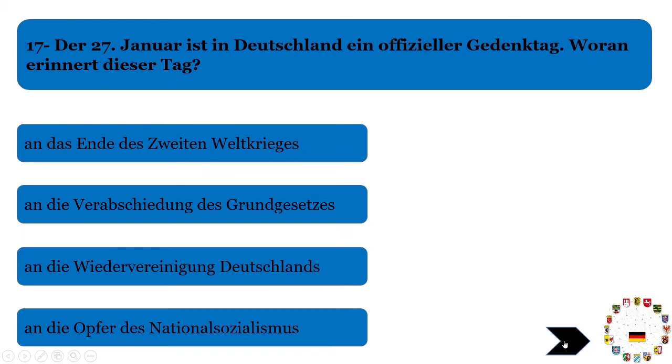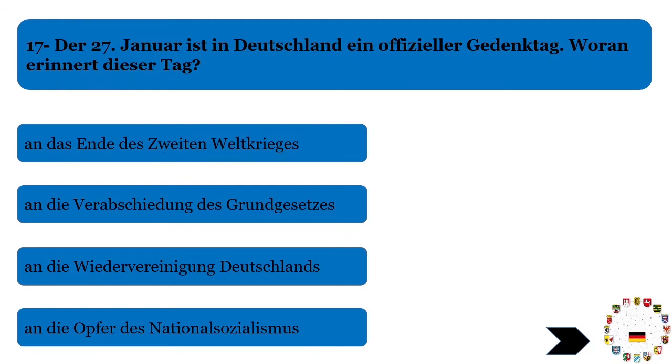Now our next question is, der 27. Januar ist in Deutschland ein offizieller Gedenktag. Like 27 January is remembered in Germany as a Memorial Day. Gedenktag is from denken, Gedenktag, Memorial Day. Woran erinnert dieser Tag? Erinnern, you know this verb, to remember something. So what do people exactly remember on that day, 27 January? What was that day?